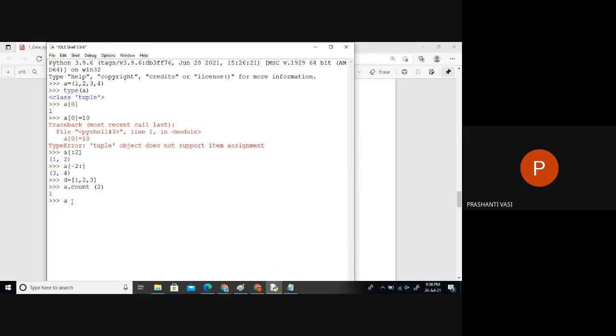Now let me take multiple elements in a new tuple. I want to take a count of 2. How many times is it happening? We counted 1, 2, 3, and 4. So we can find how many times it occurs.